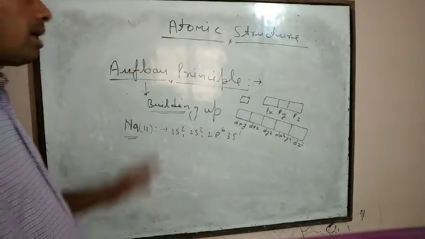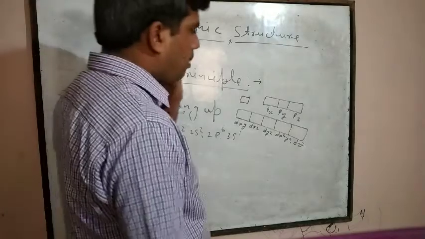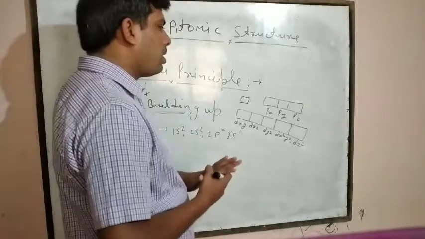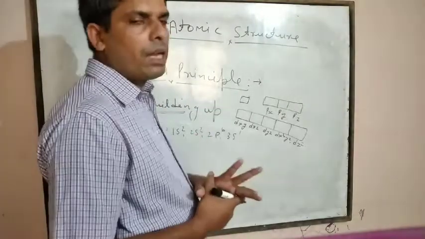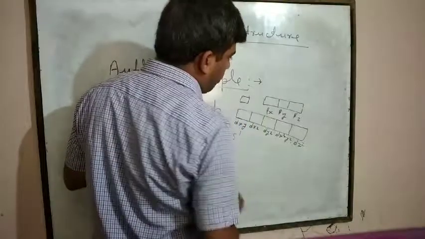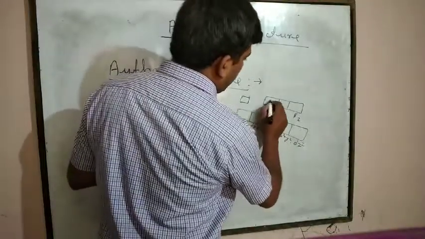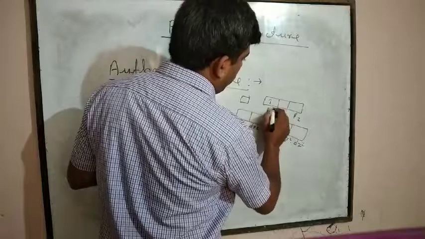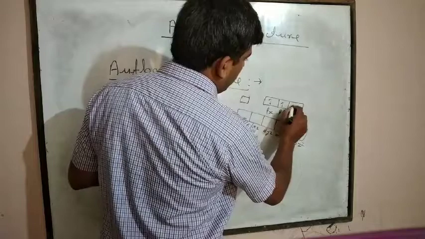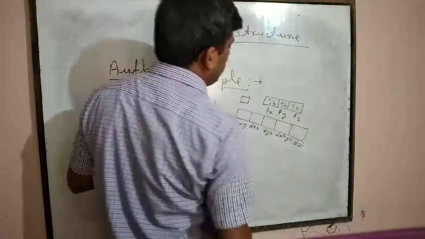Each orbital can accommodate a maximum of 2 electrons. For example, if the p subshell has 3 orbitals, then 1, 2, 3, 4, 5, 6 electrons.